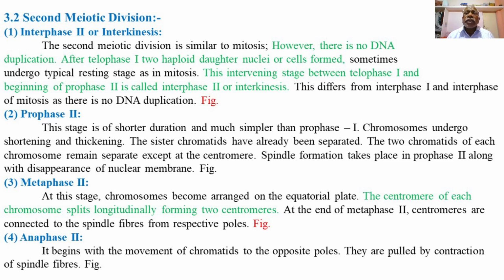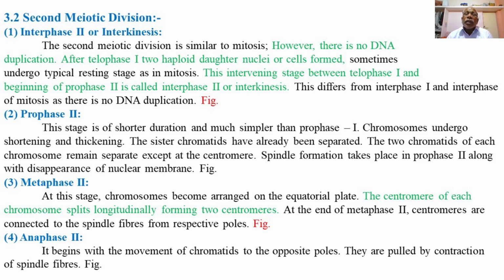So this intervening stage between telophase 1 and the beginning of prophase second is called interphase second or interkinesis. This differs from interphase 1 and the interphase of mitosis, as there is no DNA duplication or replication, or doubling of the chromatin material, in the nucleus of the cells.